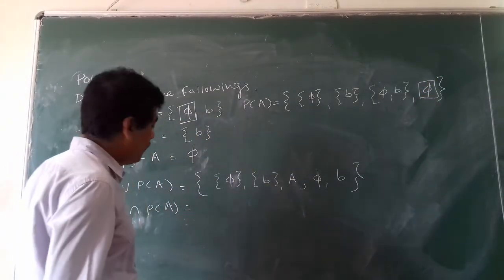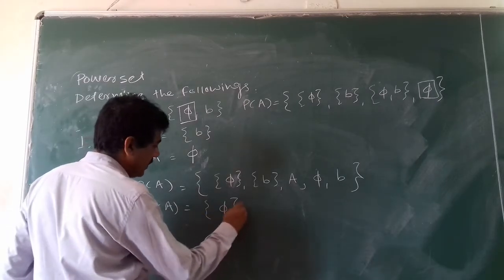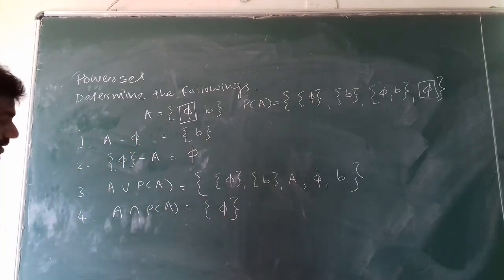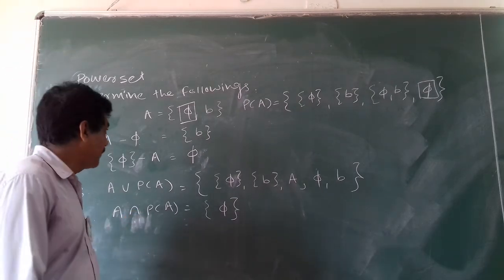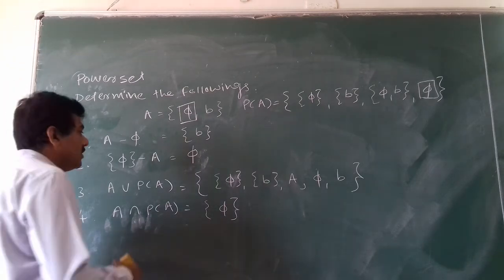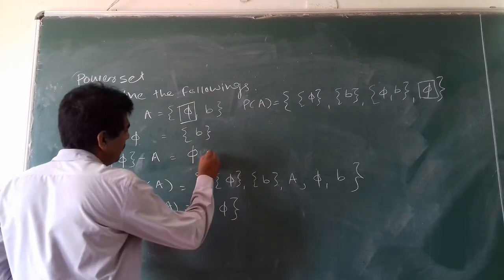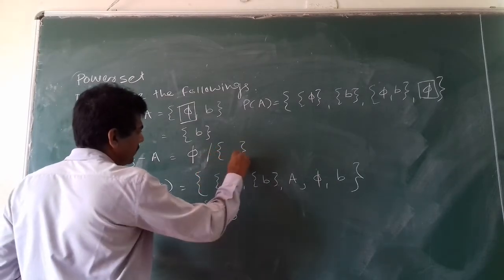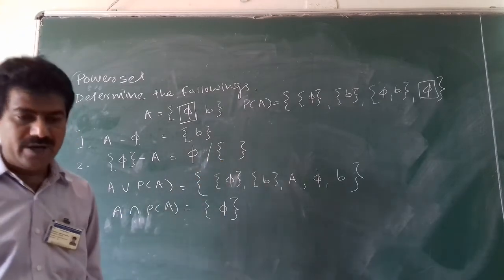So the result will be a set which contains the element empty set as a result of A intersection power set of A. Okay. So don't be confused here. This is the empty set, which is nothing but a set without any element.